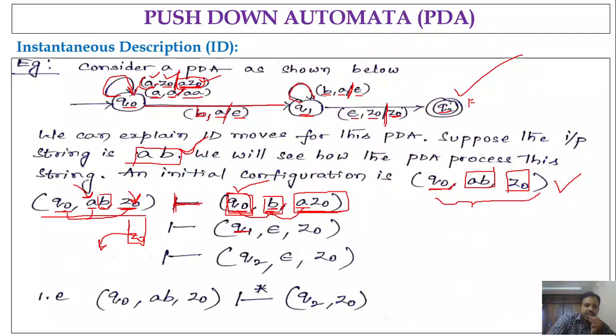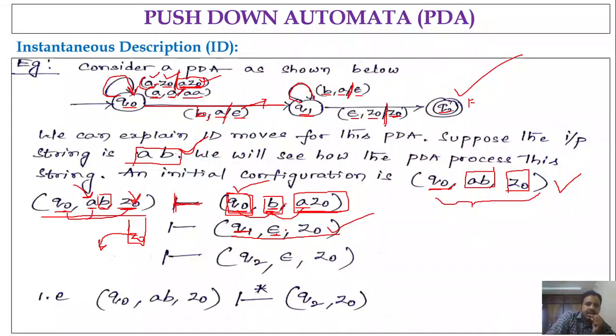What is the remaining input that we have to process after B? It is nothing. So epsilon, comma. What is the stack content that we are writing? What are the symbols that we are pushing onto the stack? Epsilon, right? So we have popped A and processed A, and then we pushed epsilon. Pushing epsilon means we are pushing nothing, right? So what is the stack content? It will remain Z naught. So Q1 comma epsilon comma Z naught will be the configuration.